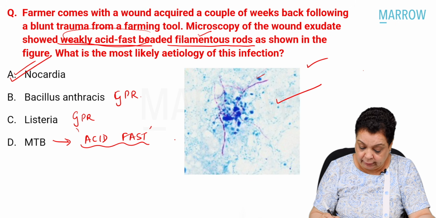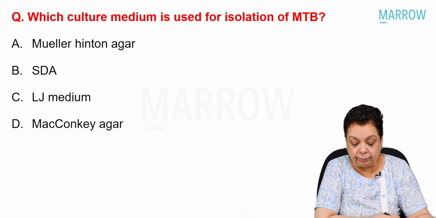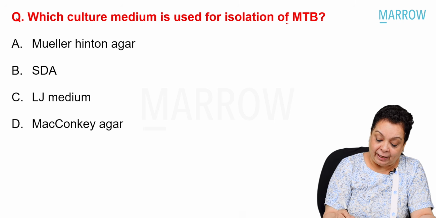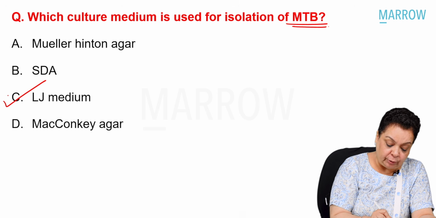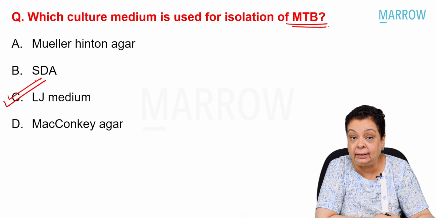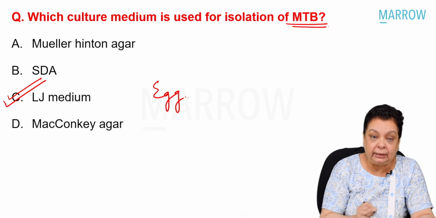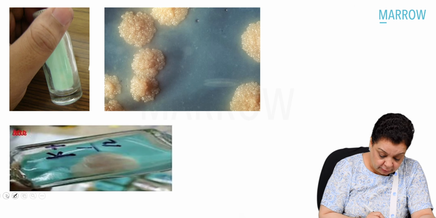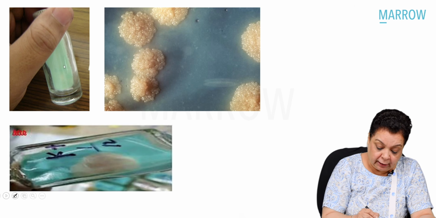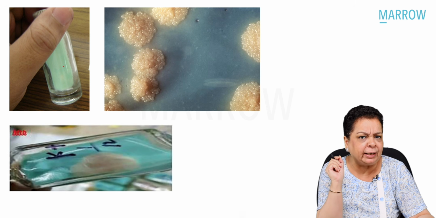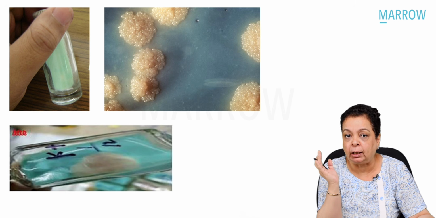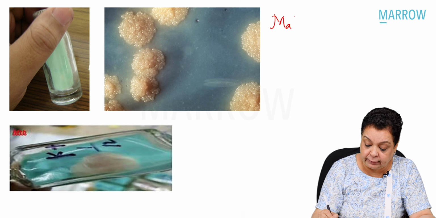Okay, let's move on to our next question. Which culture medium is used for the isolation of Mycobacterium tuberculosis? The easiest question that you can be asked. For isolation of M. tuberculosis it is Lowenstein-Jensen's medium, an egg-containing medium. It's a green medium which is dispensed in a bottle. You must have seen this McCartney's bottle. And what is the selective agent out there? What is giving it that green color? And that acts as a selective agent inhibiting the growth of unwanted bacteria. That is malachite green.